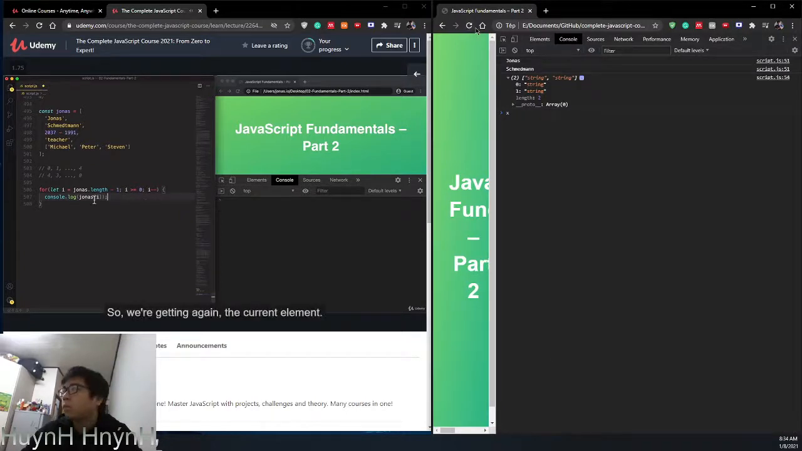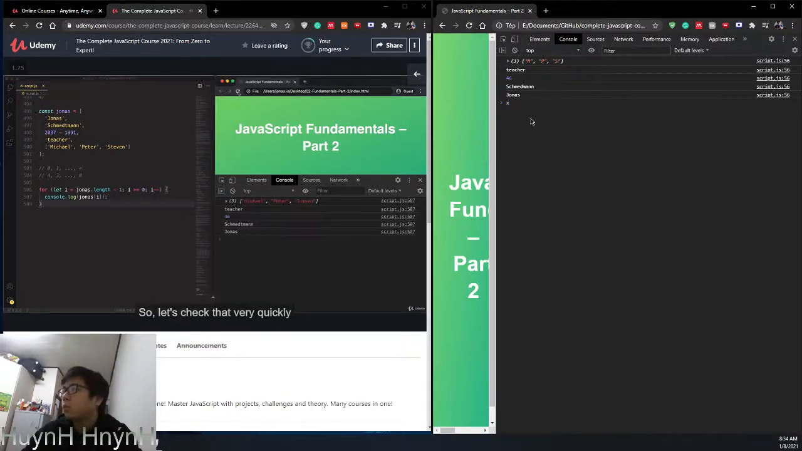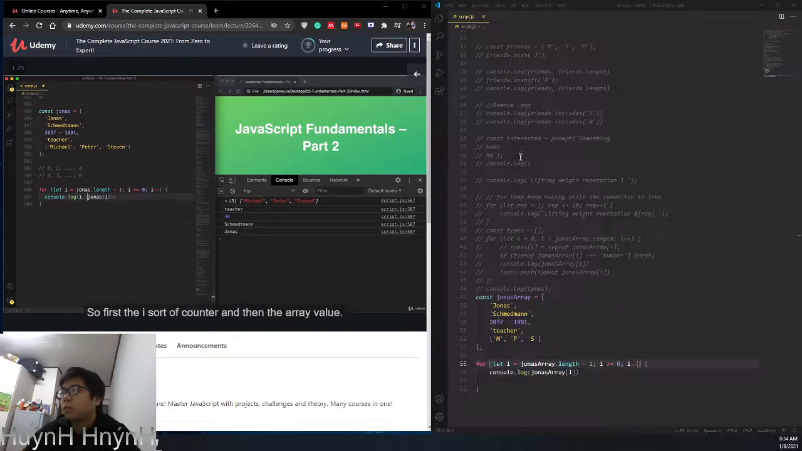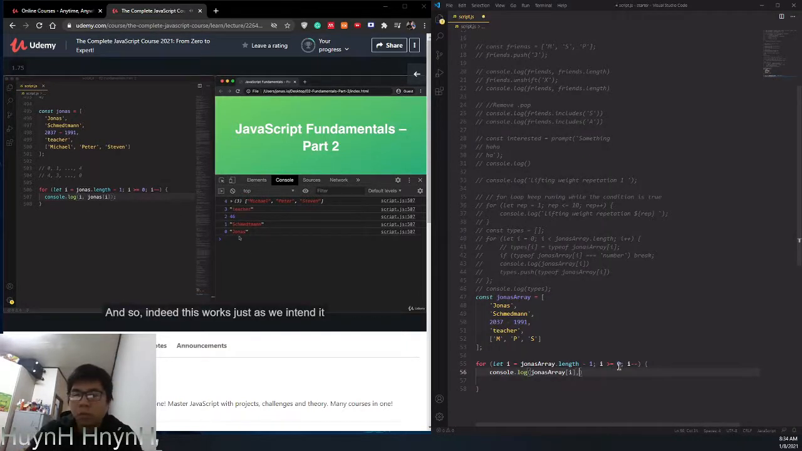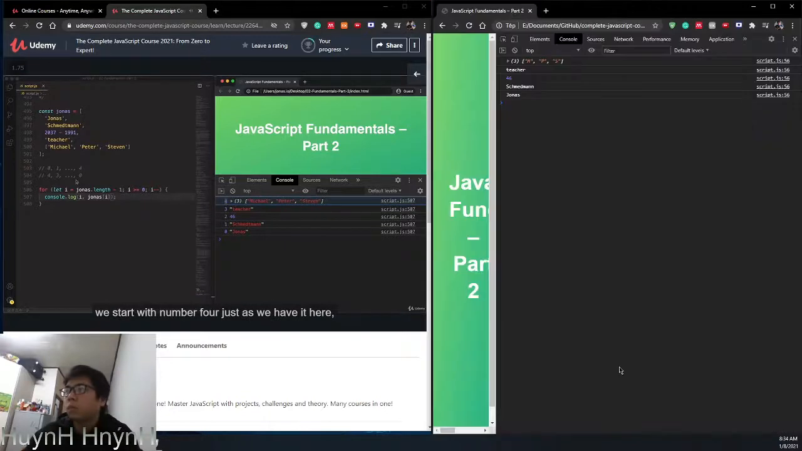So we're getting, again, the current element. So let's check that very quickly. And yes, great job, it works. And just to really show it, let's also log the counter variable itself. So first the i, so the counter, and then the array value. And so indeed, this works just as we intended. We start with number 4, just as we have it here. And then we move to 3, 2, 1, 0.